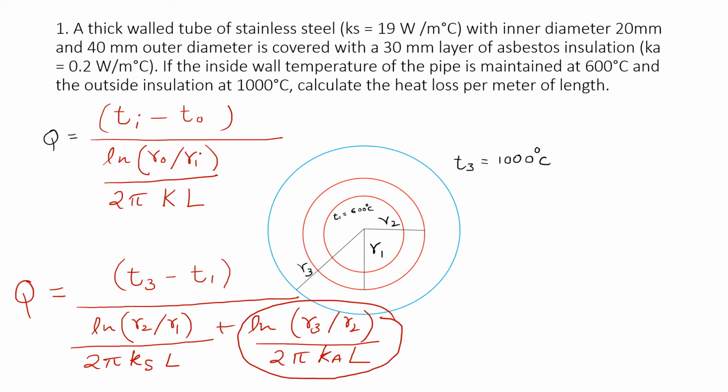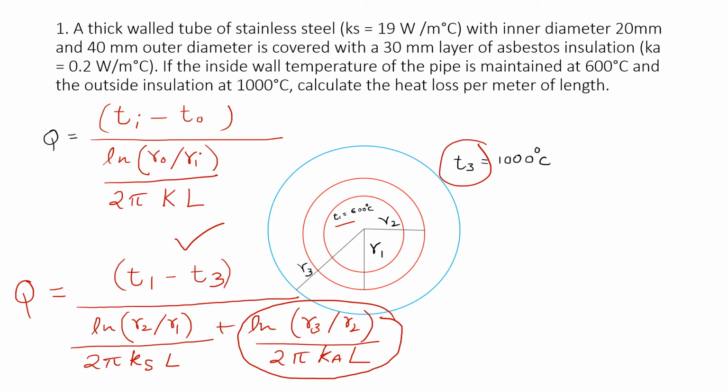Just look at the formula, what we are doing. Here we should have our inner temperature. So this is wrong. This should not be T3. Here we should write T1 because we have to take inner temperature here, and outer temperature is T3, this one. So we will write here T3. This is our inner temperature. So this is generally the temperature difference.